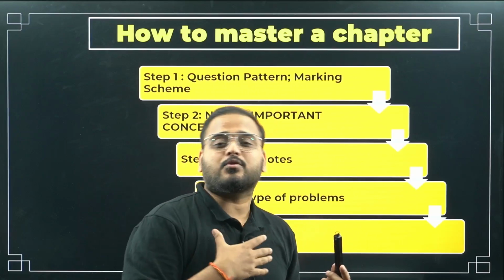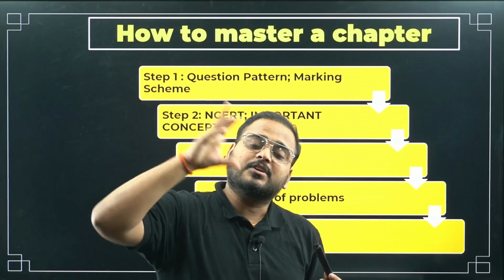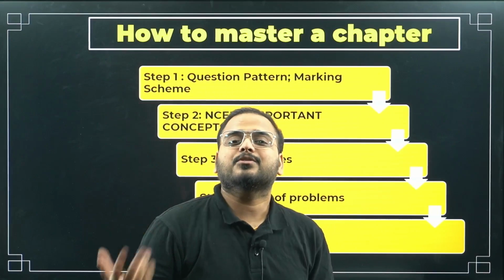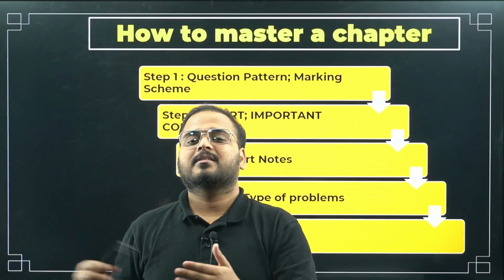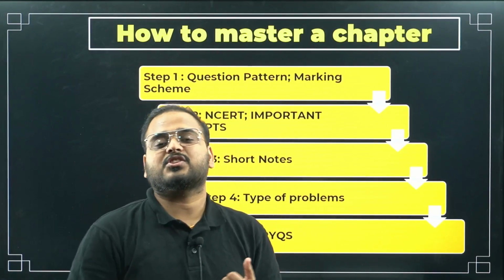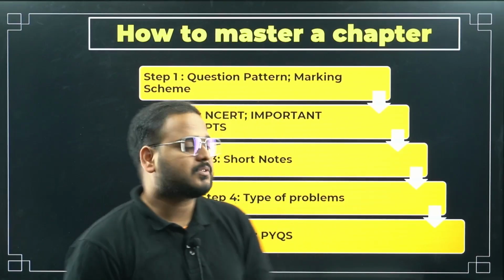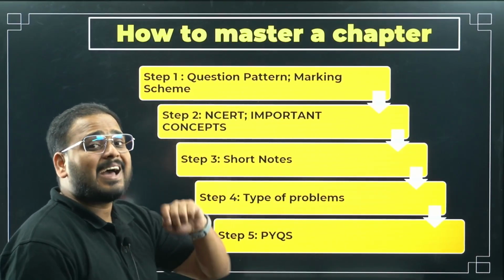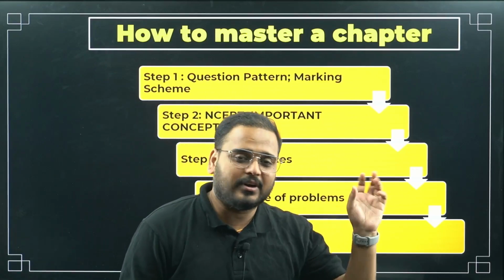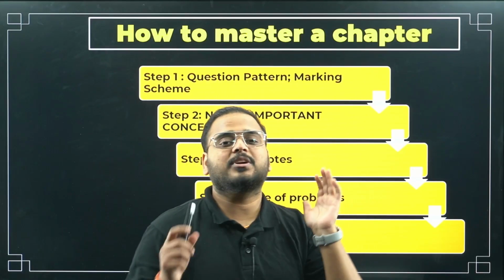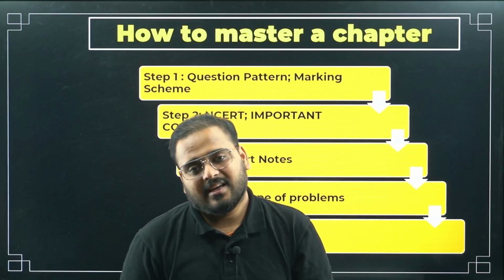What happens is I know how to solve the question, but I forgot the construction. Without construction, the figure will not make sense to us, and so we can't solve the next steps. So know the constructions, know the figures in geometry, and know the theorem statements. Because you have to write the theorem statement as it is. You can't even write one word different. Theorem statements have to be written as they are if they are asked in the examination.